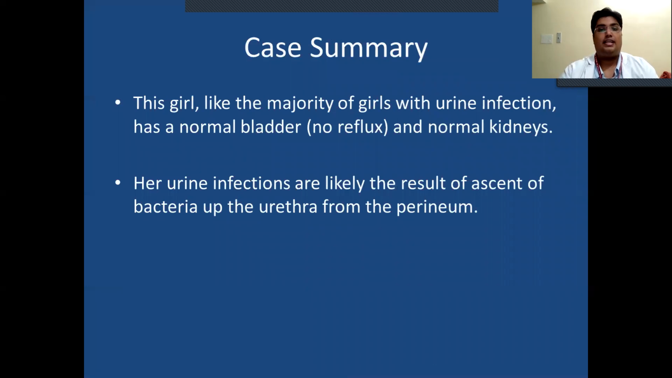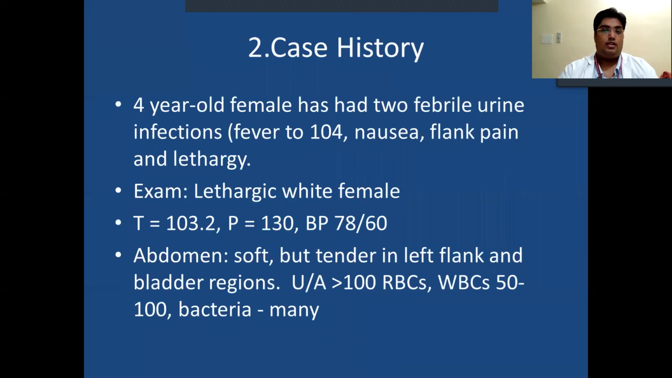Case summary: this girl, like the majority of girls with urine infection, has a normal bladder, no reflux, and normal kidneys. Her urine infection is likely the result of the spread of bacteria from the perineum up the urethra.